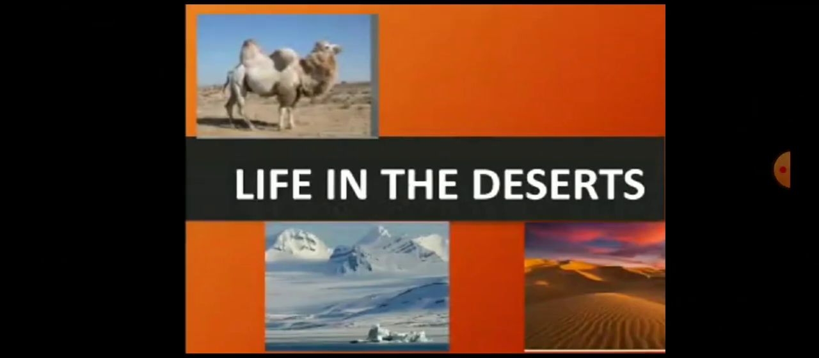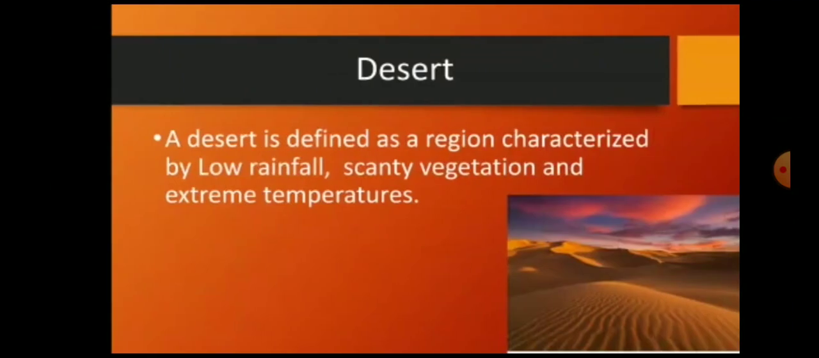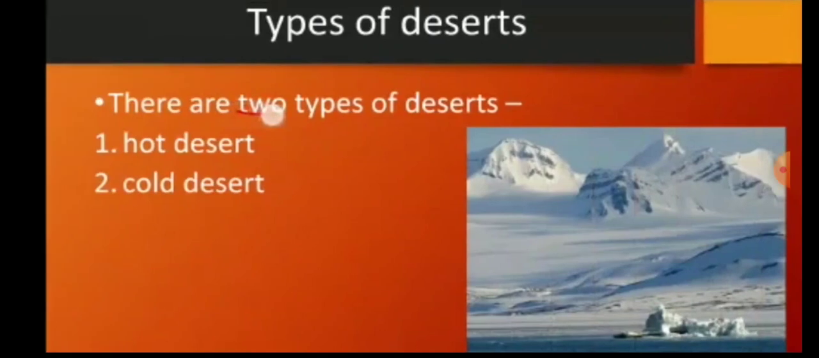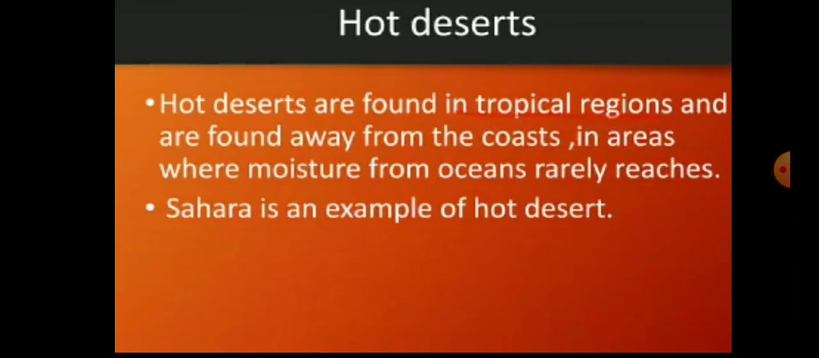In today's class, we will be doing the 10th chapter of geography, that is life in the deserts. Desert. What is a desert? A desert is defined as a region characterized by low rainfall, scanty vegetation and extreme temperatures. There are two types of deserts. First, hot desert and the second one is cold desert.